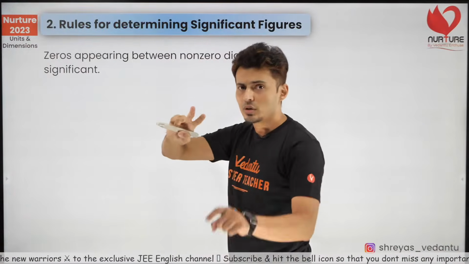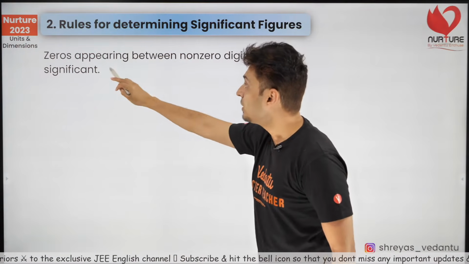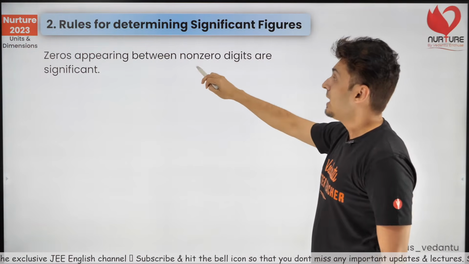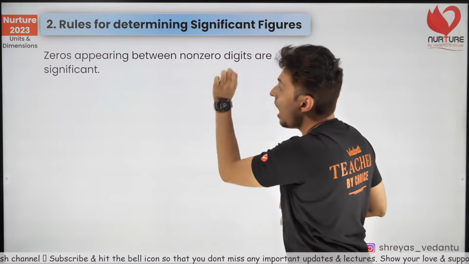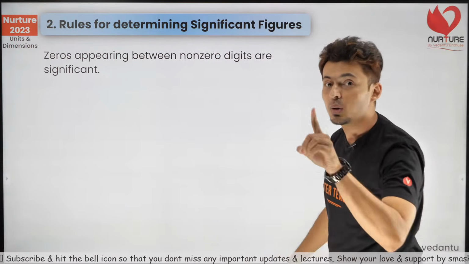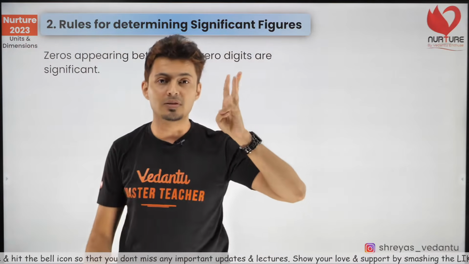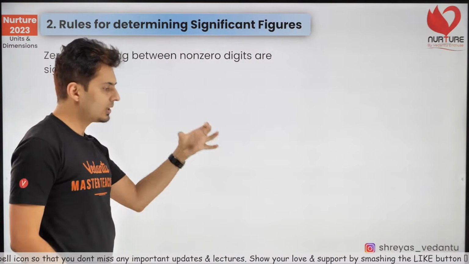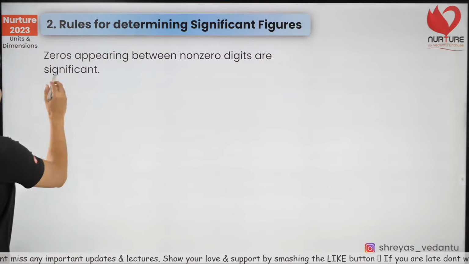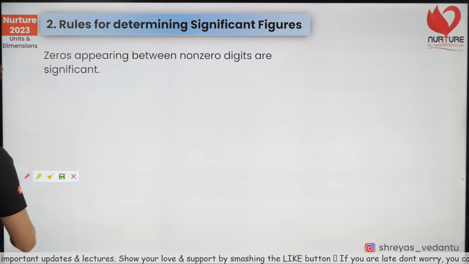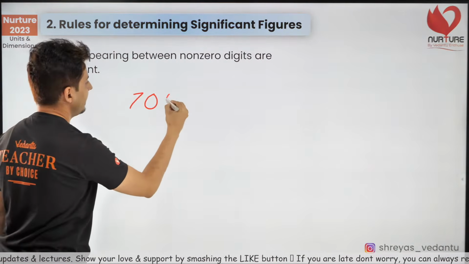Second rule. Let's go to the second rule. Zeros appearing between non-zero digits are significant. Remember the 3 kinds of zeros I was telling you? The before, the in between, and the trailing ones. These are the in between zeros. They are significant. For example, 705.